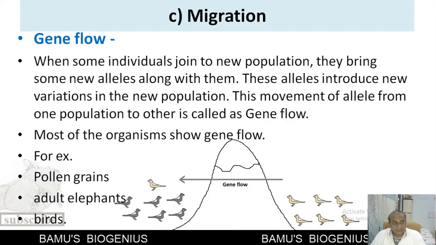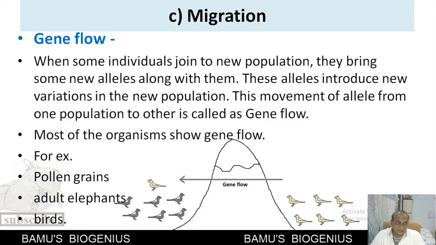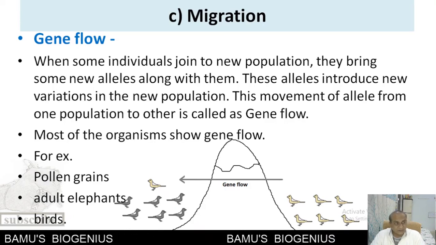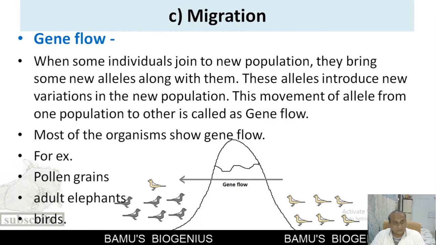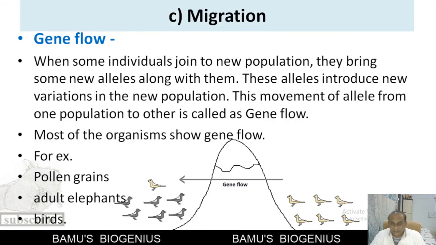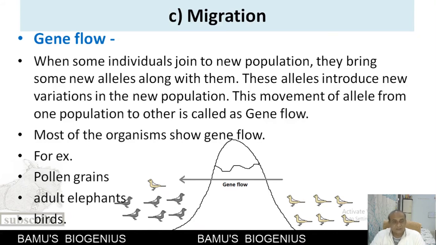Most organisms show gene flow, for example through pollen grains or adult elephants. You must be aware of this phenomenon in a herd of elephants: when a male attains a particular age, he is driven out of the herd.